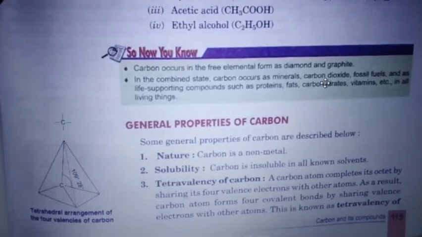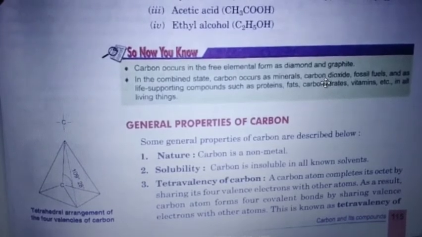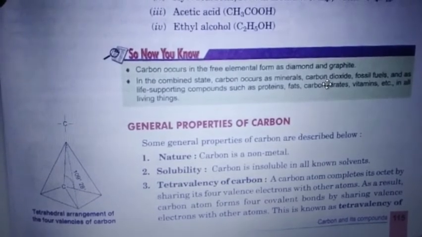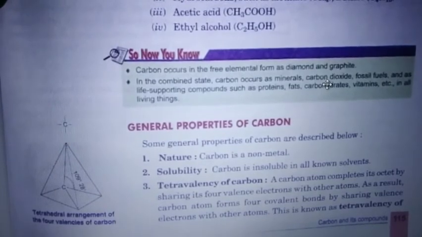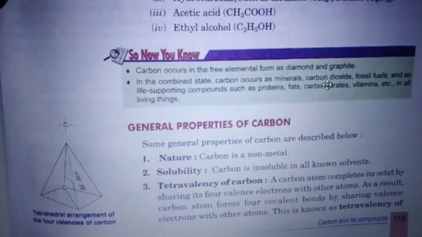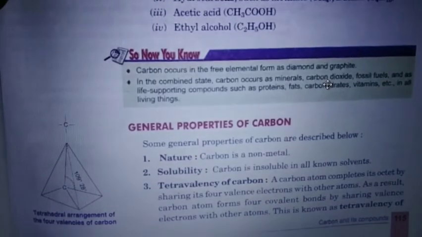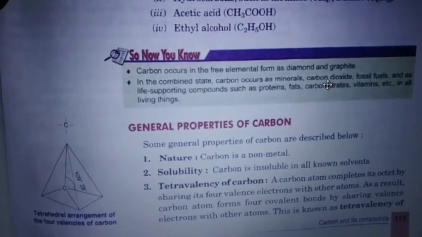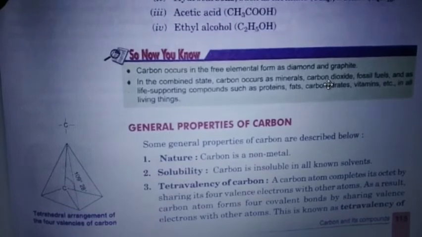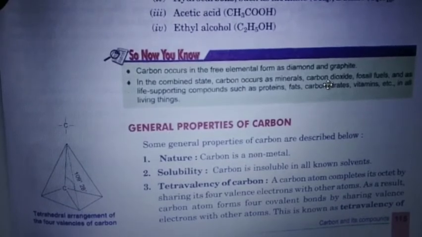A carbon atom completes its octet by sharing its 4 valence electrons with other atoms. You know that 2, 4 means 4 valence electrons are there, and it shares its 4 valence electrons with other atoms. As a result, the carbon atom forms 4 covalent bonds.